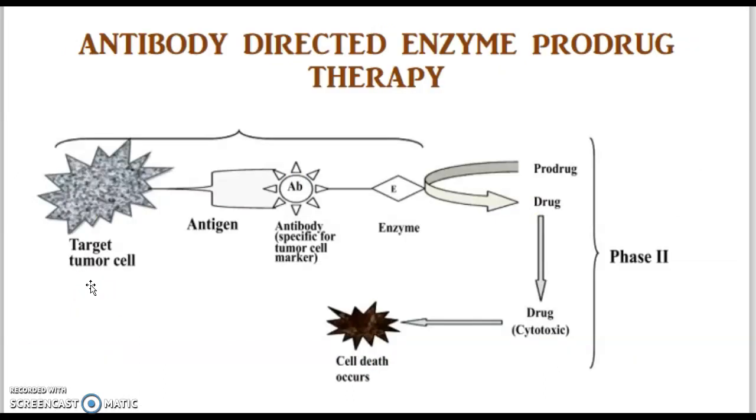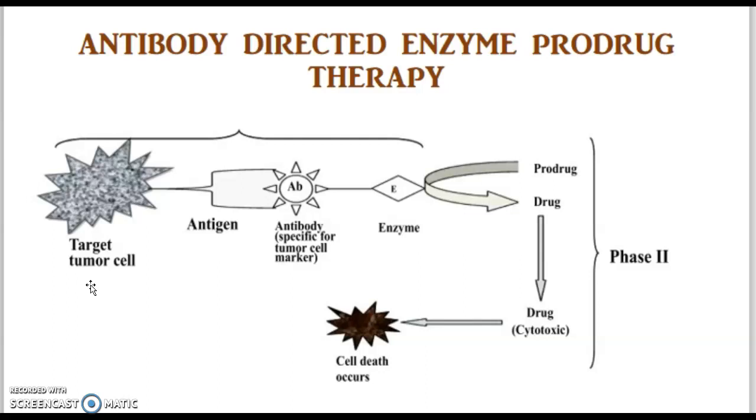Next, one of the very important prodrug therapies is antibody-directed enzyme prodrug therapy. It has come into existence to improve the selectivity of anti-cancer drugs.